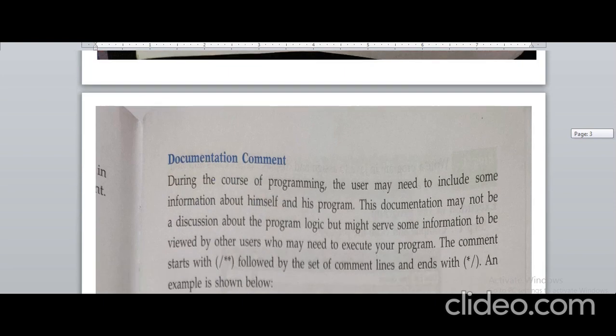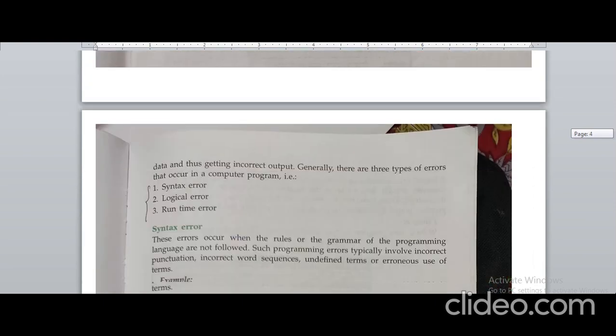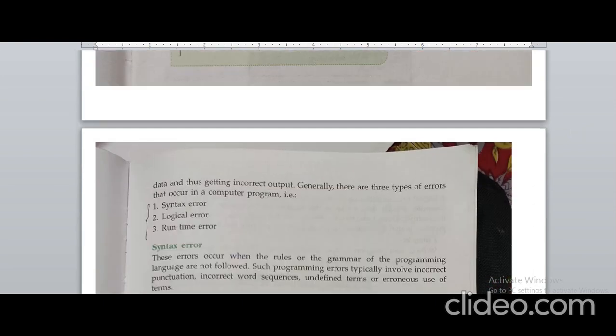Sometimes when we run our program, we will not get the desired output because of the incorrect input we have given. Basically, errors are of three types: syntax error, logical error, and runtime error.